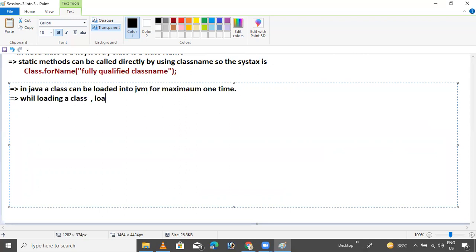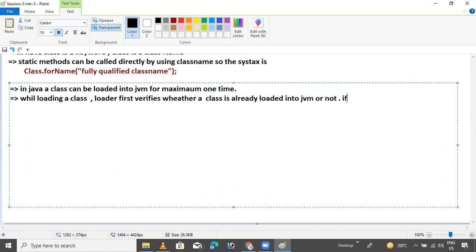While loading a class, the loader first verifies whether the class is already loaded into the JVM or not.